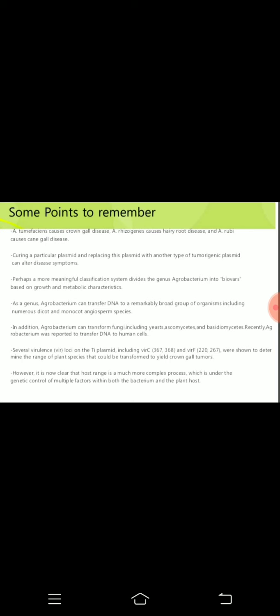This is a very important thing. There are several vir genes, virulence genes, present on this Ti plasmid, from virA to virG. We'll see one by one what is the role of those particular vir genes.